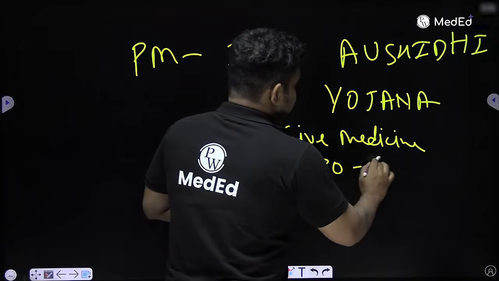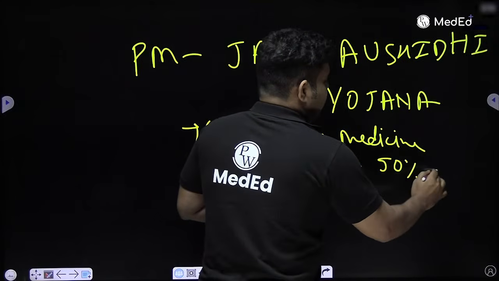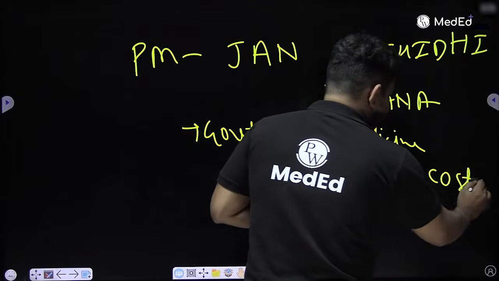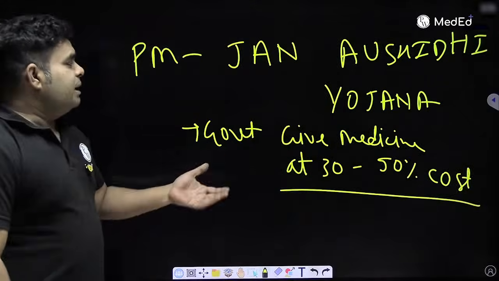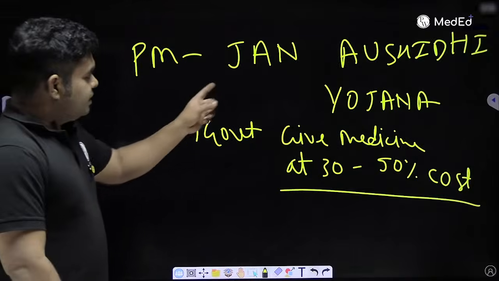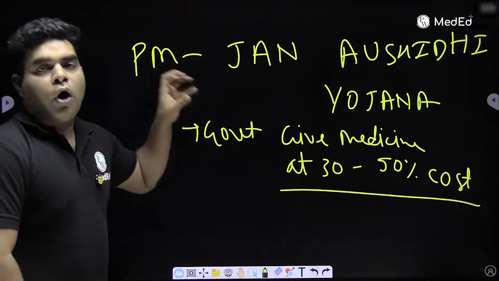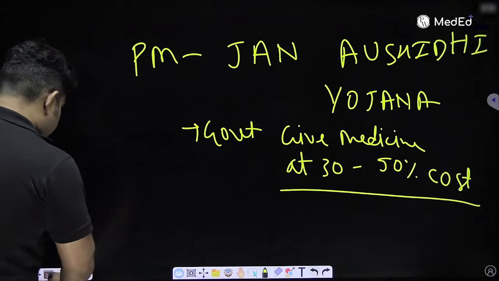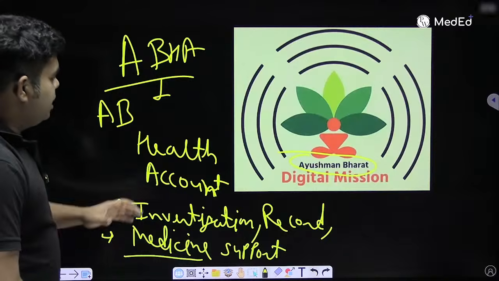But actually the government can procure medicine at 5-10% cost. So here the government is also earning money, but at the same time it is helping people. This is Jan Aushadhi, whose shops you can see in government hospital campuses and at many places. Jan Aushadhi is for medicine distribution.